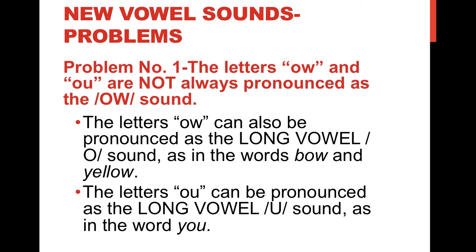Problems with English. Problem number 1. The letters OW and OU are not always pronounced as the ow sound. For example, they can be pronounced as the long vowel O sound, as in the words bow and yellow. The letters OU can be pronounced as the long vowel OO sound, as in the word you.